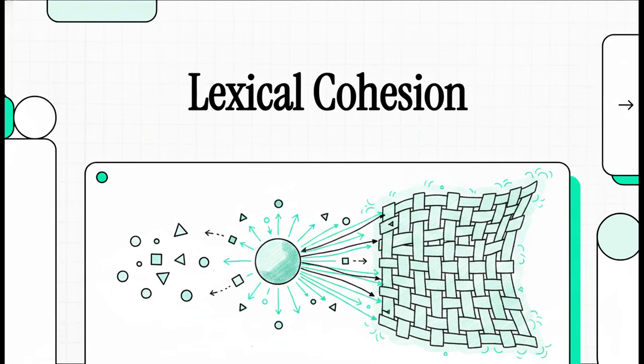Today, we're going way beyond basic grammar. We are exploring the deep mechanics of how words create this invisible gravitational pull on one another, weaving a tight fabric of meaning across an entire text. For language analysts, cognitive scientists, and linguistic students, mastering this system isn't just some abstract theory. It is literally the key to reverse engineering how humans communicate.